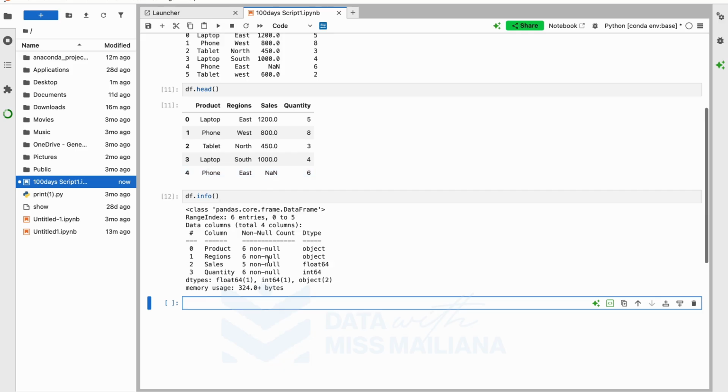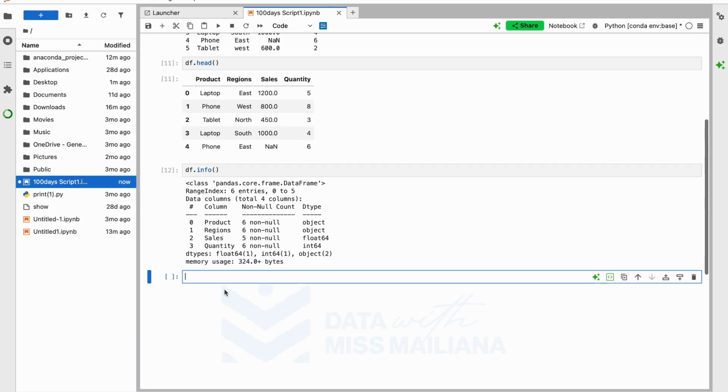It's also showing the name, quantity and all that. It's giving us info about our data, with a total of 4 columns. You get it, right?